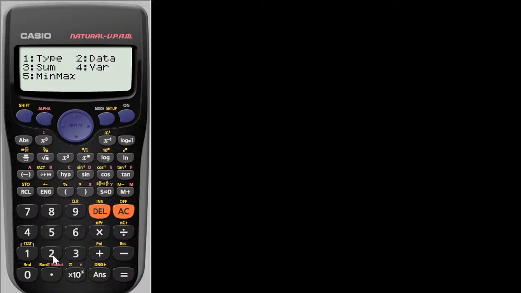For grade 10, they need to know the sum, because remember I told you with grade 10 they need to know the sum of x. So if they want to get the sum, they need to access that one, but we'll press it when we come back. Then we have 4, which is x bar. Number 1 is n. Number 2 is x bar. Number 3 is the standard deviation.